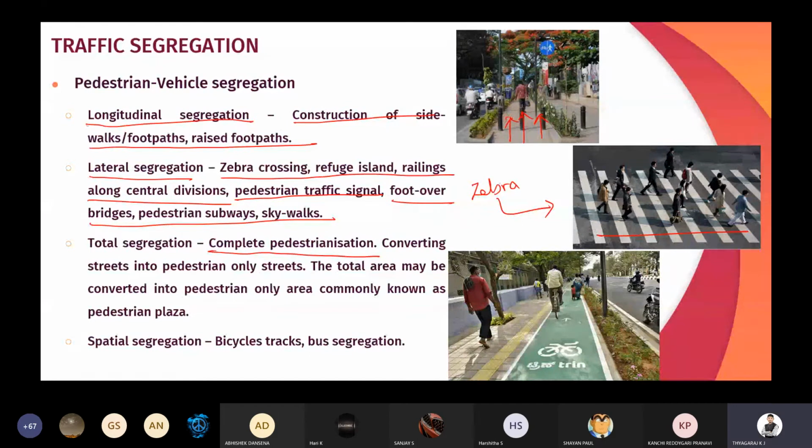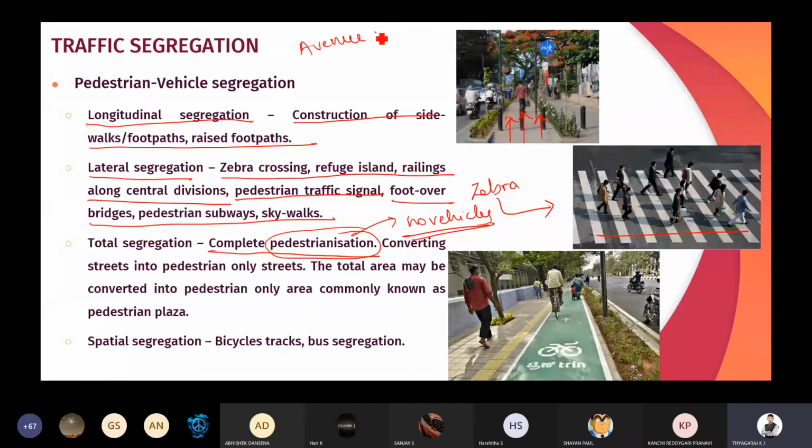Next is total segregation, complete pedestrianization. Under the pedestrian vehicle segregation, there is one more term called total segregation. Complete pedestrianization means no vehicles will be moving, only pedestrians will be using the road. For example, Avenue Road.